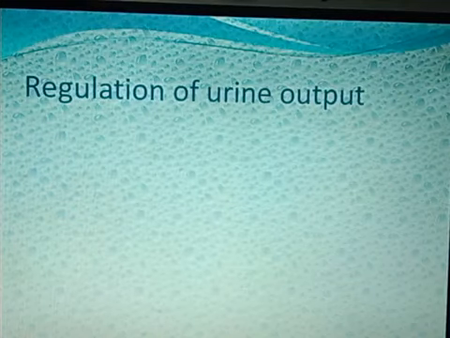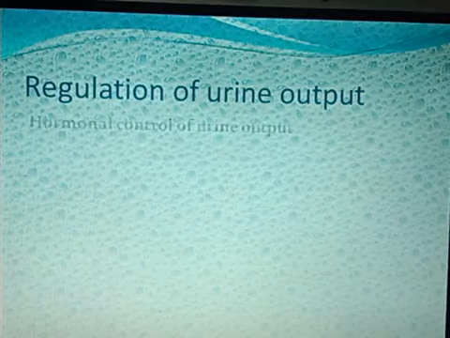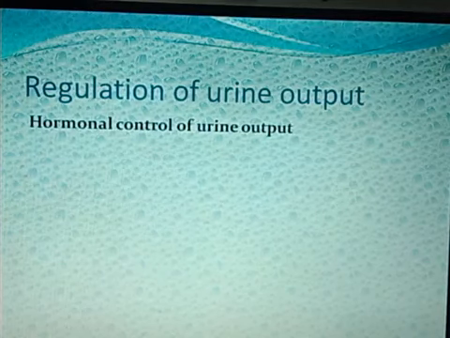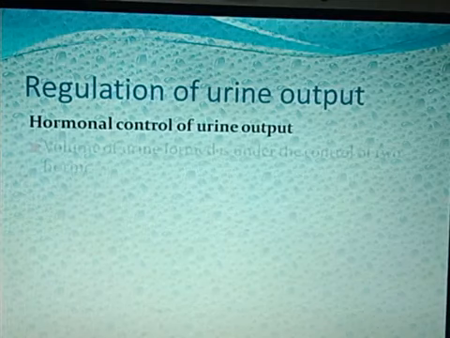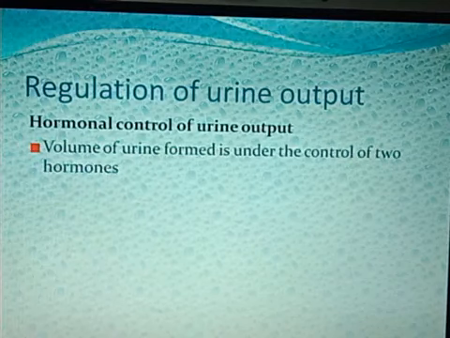So let us start with the first topic, that is regulation of urine output. Hormonal control of urine output. This urine output is controlled by the hormones that are produced in the body. The volume of urine formed is under the control of two hormones.